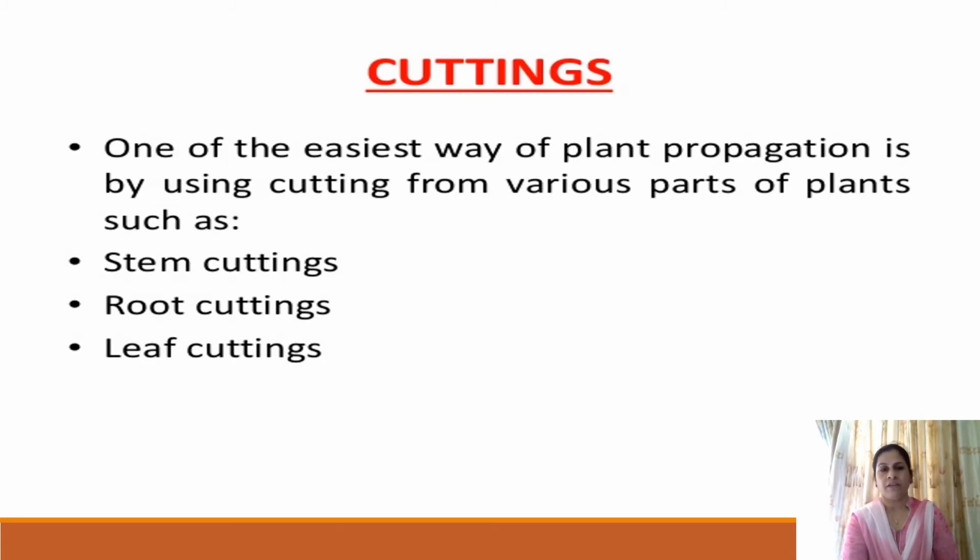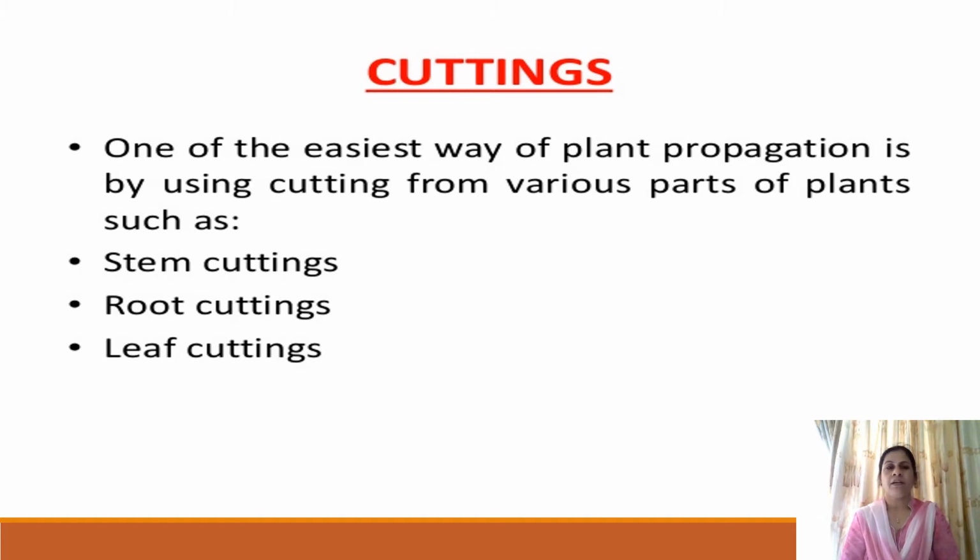Vegetative reproduction can occur naturally or it can be artificial vegetative reproduction. Natural vegetative reproduction does not involve human interference. For example, vegetative parts like roots, stem and leaves directly or naturally produce a new organism.